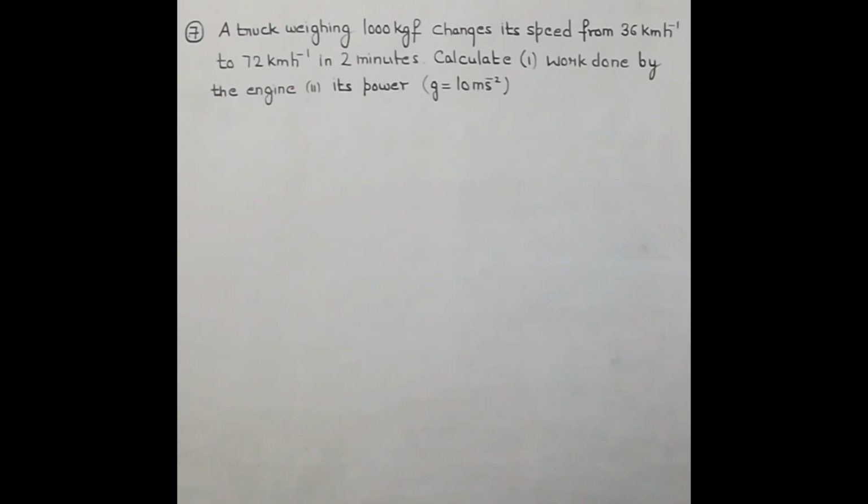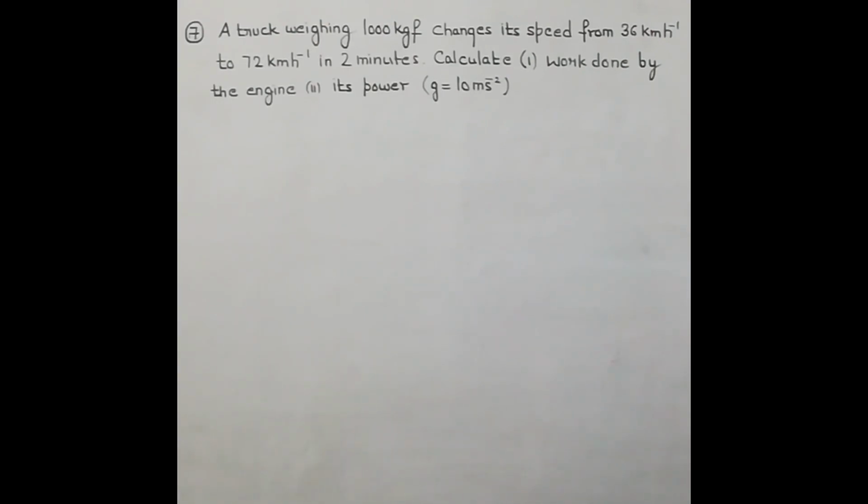Question number 7 says a truck weighing 1000 kgf changes its speed from 36 km per hour to 72 km per hour in 2 minutes. Calculate work done by the engine and its power. Now here calculation for work is to be done. We have to calculate the work done. So that means it is necessary for us to change the speed from kilometer per hour to meter per second.